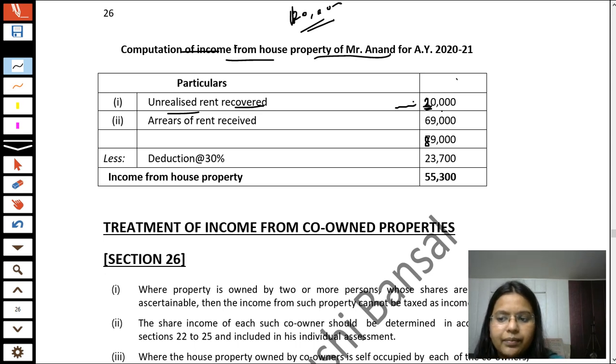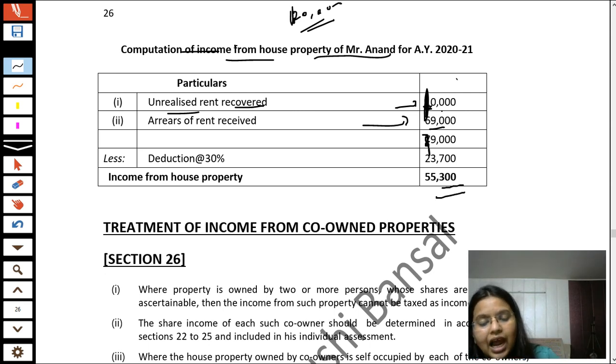Unrealized rent recovered. I am assuming you are changing it in your question. So 10,000. Arrears of rent received 69,000. Total he received 79,000. Then he will get a deduction of 30%, 23,700. So income from house property, taxable income shall be 55,300 only.